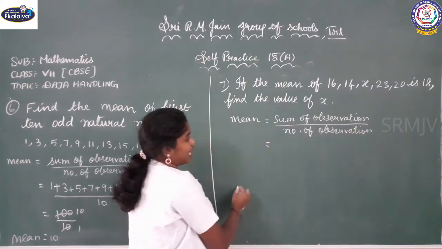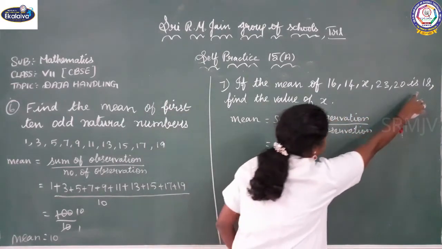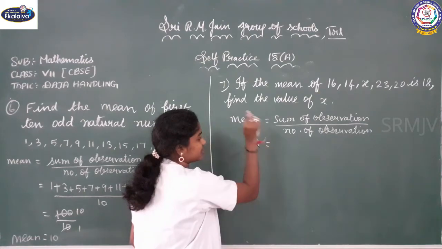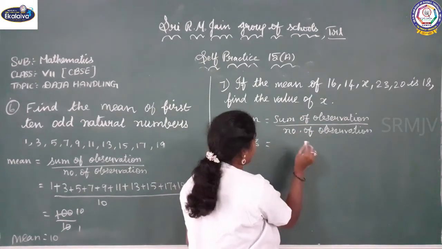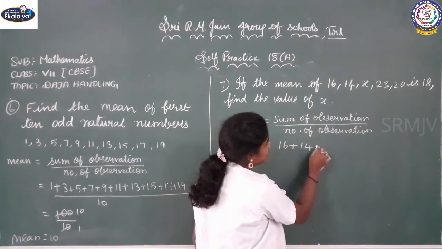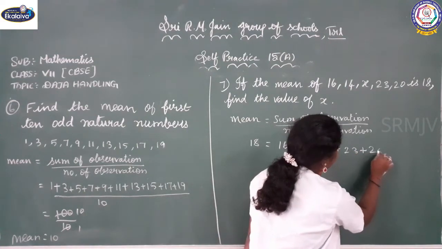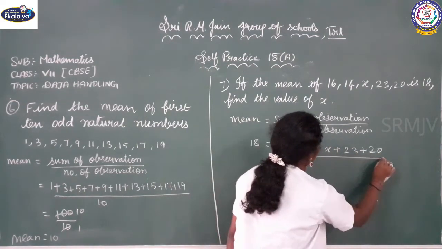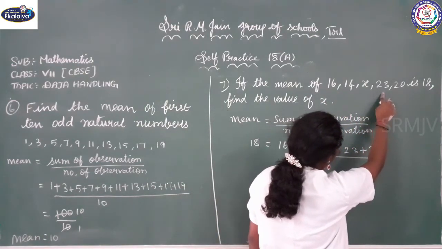Here you see we have to add all this. First of all, what is given here? Mean is given, 18. So I am writing this 18 in this place. Now, sum of observations: add all the observations. 16 plus 14 plus x plus 23 plus 20, by how many observations do we have? 1, 2, 3, 4, 5.